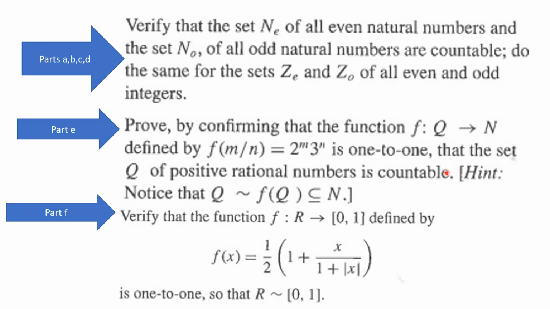I.e., that means that the set Q of positive rational numbers is countable because Q is equivalent to f of Q, which is contained within N.